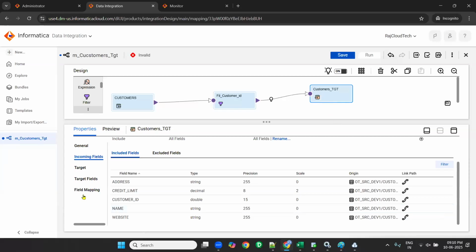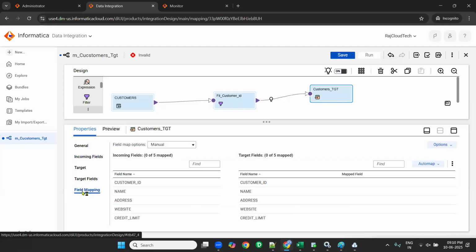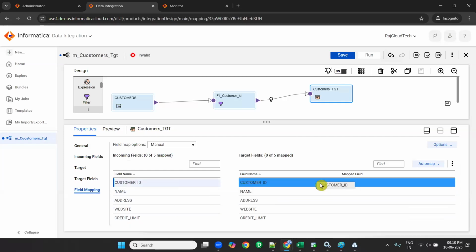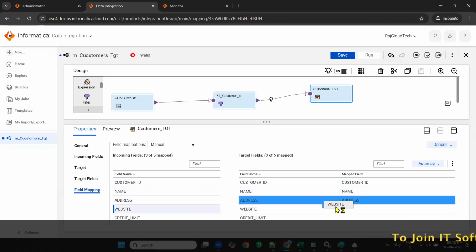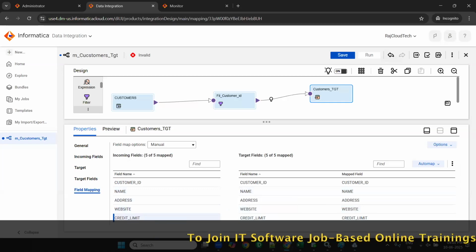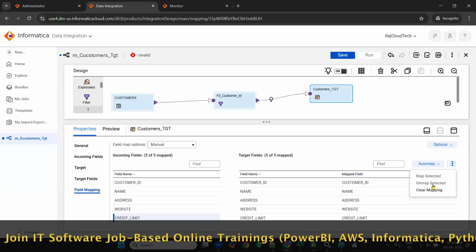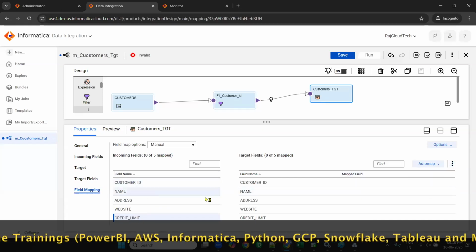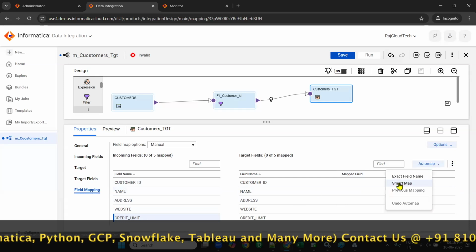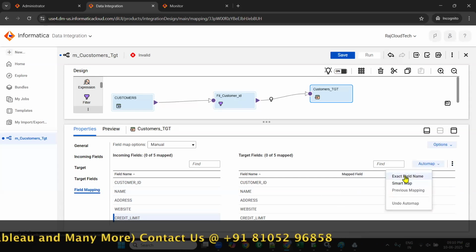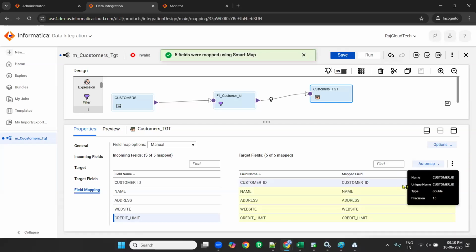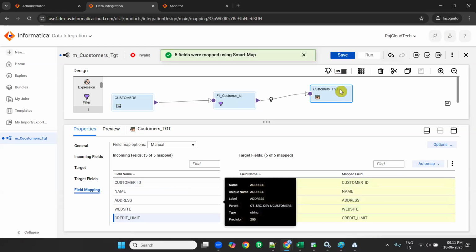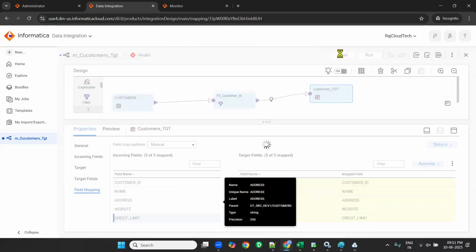How to do the field mapping? Click on field mapping. Now see, these are all the target fields. These are all the incoming fields. Now you need to drag it like this: customer ID to customer ID, name to name, address to address, website to website, credit limit to credit limit. If you don't want to select one by one, you can do a smart map. There are exact field names, smart map, previous mapping, auto map, undo auto map. Click on smart map. I'll tell all those things later. Now see, customer ID, name, address, website, credit limit. Save. Understood everyone? Now the mapping will become valid.